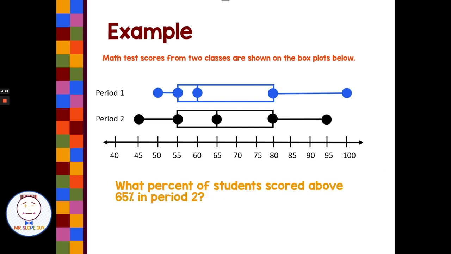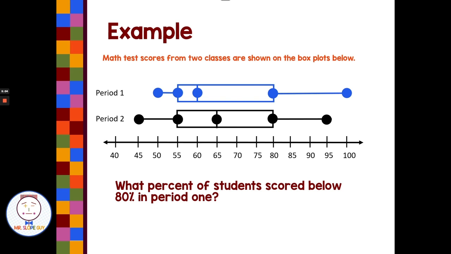What percent of students scored above 65% in period 2? Well, 65 is right here in the middle, so that would be 50% below that, 50% above that. So 50% of students would have scored above 65%.